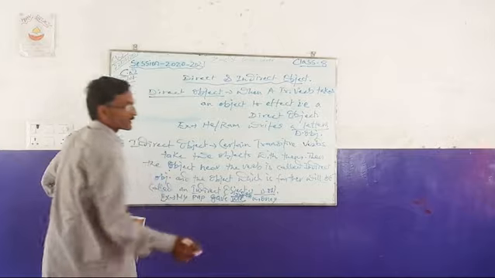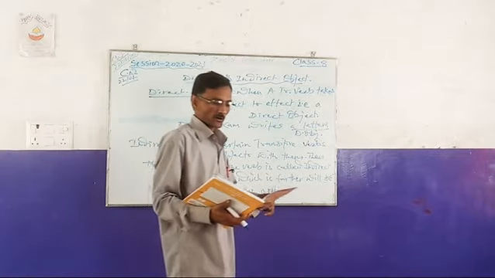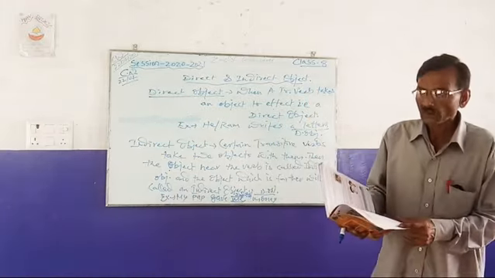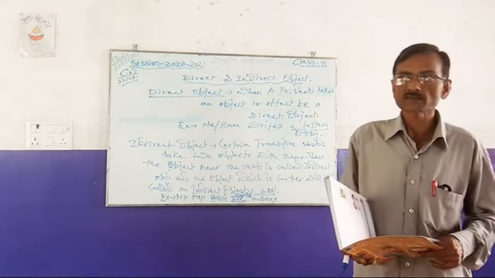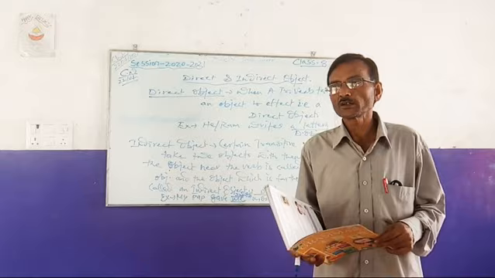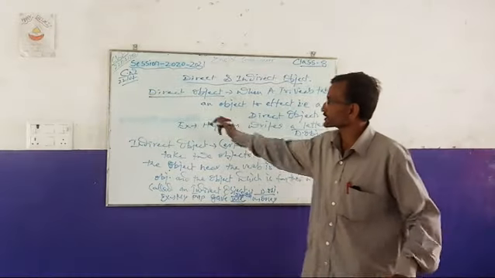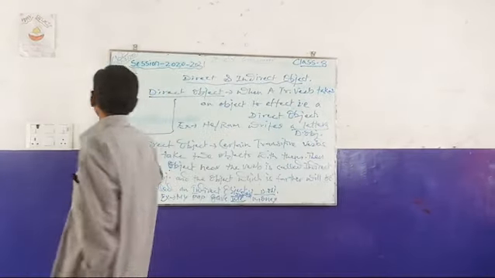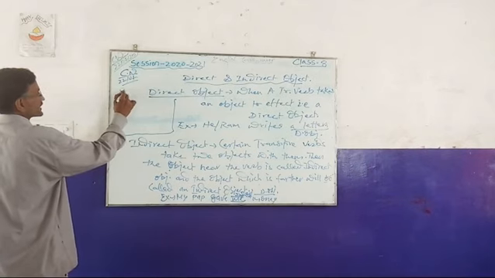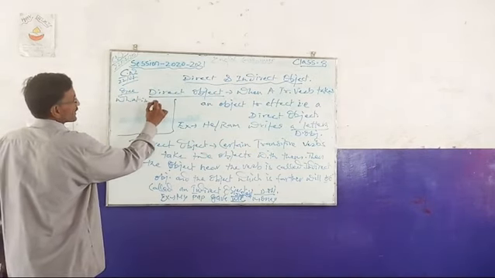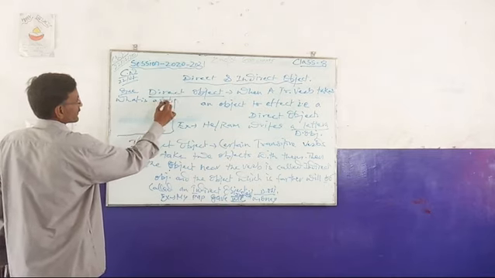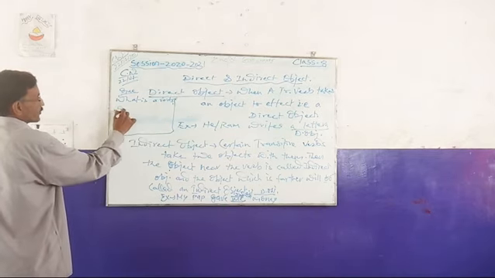So you have to learn these things. I am putting across a few questions for the whole class. You have to write down in your copies: What is a verb? And what is a complement?